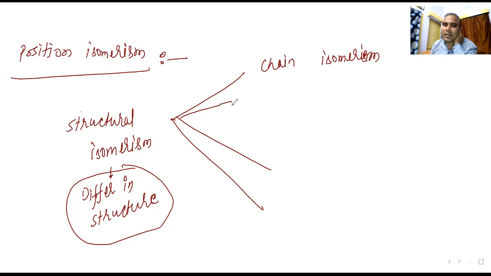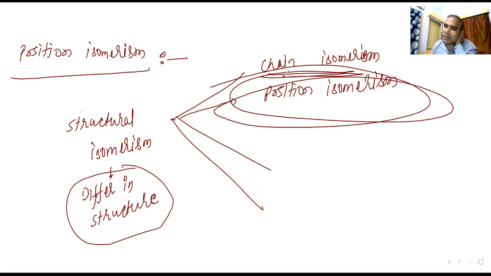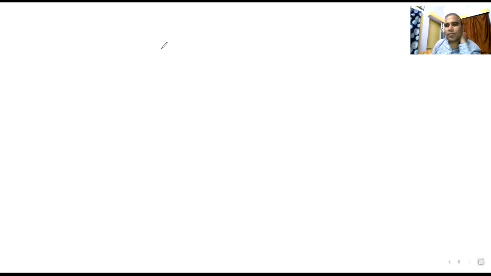The second possibility is that the position can differ. Position means if the position in the compound is different, then the structure will also differ. You said you understood chain isomerism a little bit. We are going to understand position now. You will be able to understand it, no problem. I'll give you some tricks also.